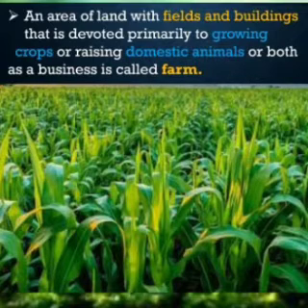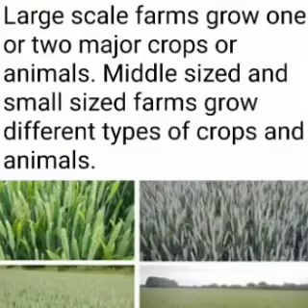An area of land with fields and buildings devoted primarily to growing crops or raising domestic animals or both as a business is called a farm. Large scale farms grow one or two major crops or animals. Middle sized and small sized farms grow different types of crops and animals.